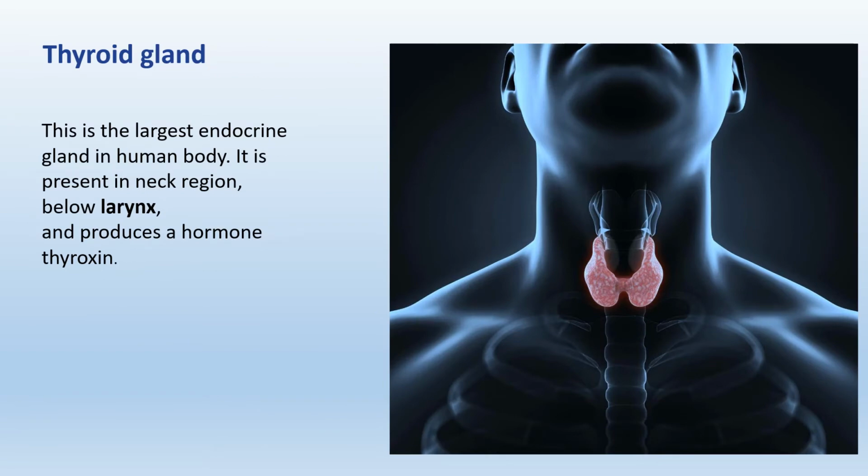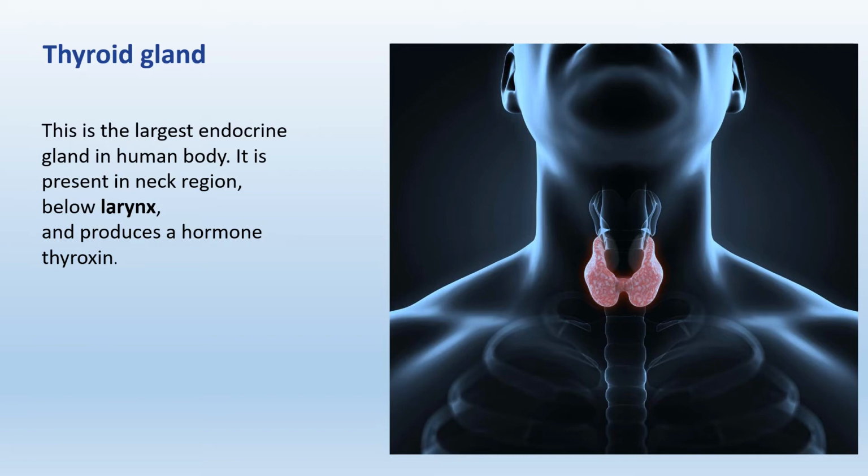Thyroid gland, the second endocrine gland, is the largest endocrine gland in human body. It is present in neck region below larynx and produces a hormone thyroxine. Thyroxine increases the breakdown of food and release of energy in body. It is also responsible for the growth of the body. There are two conditions. Hypothyroidism is caused by underproduction of thyroxine. It is characterized by low energy production in body and slowing down of heartbeat.